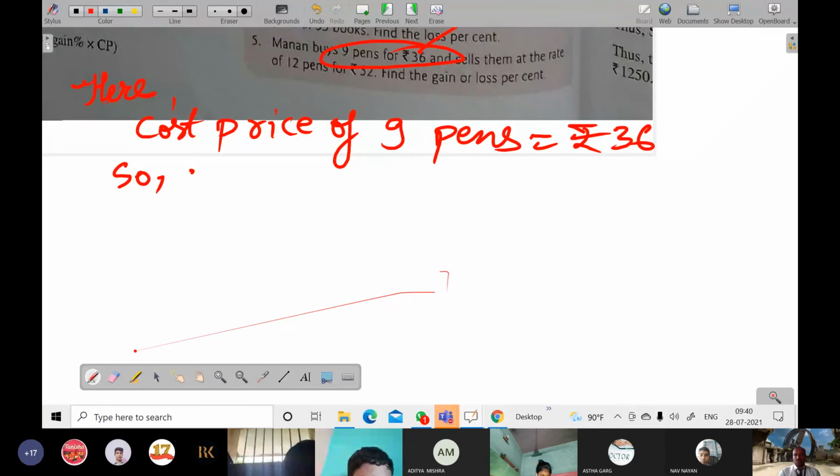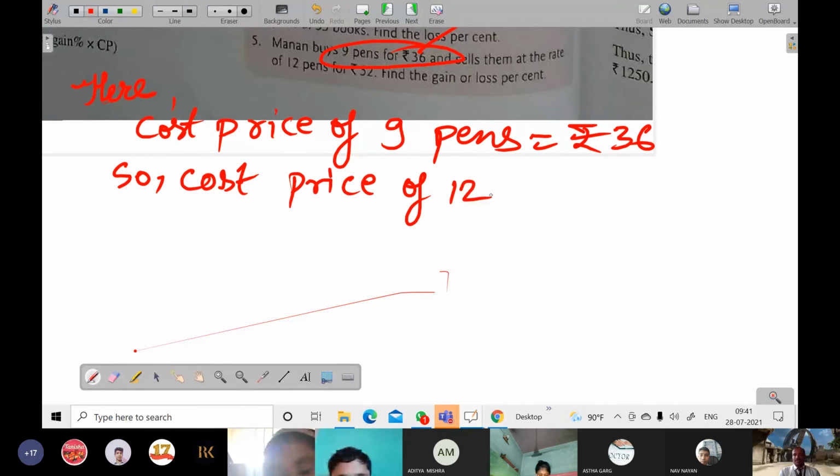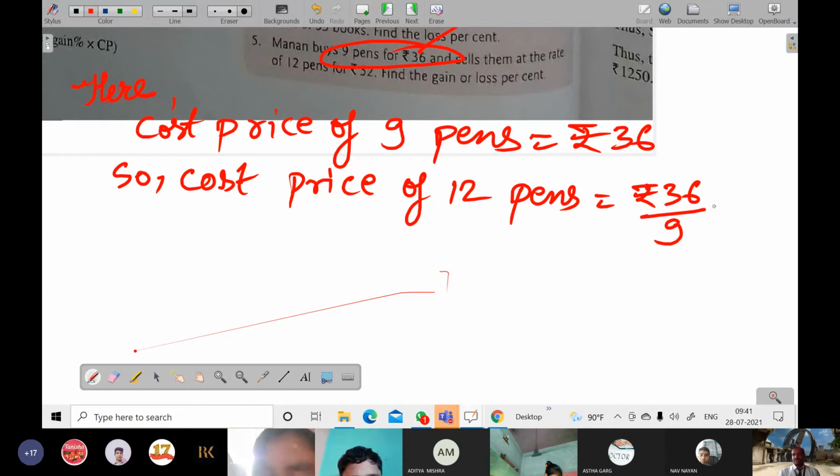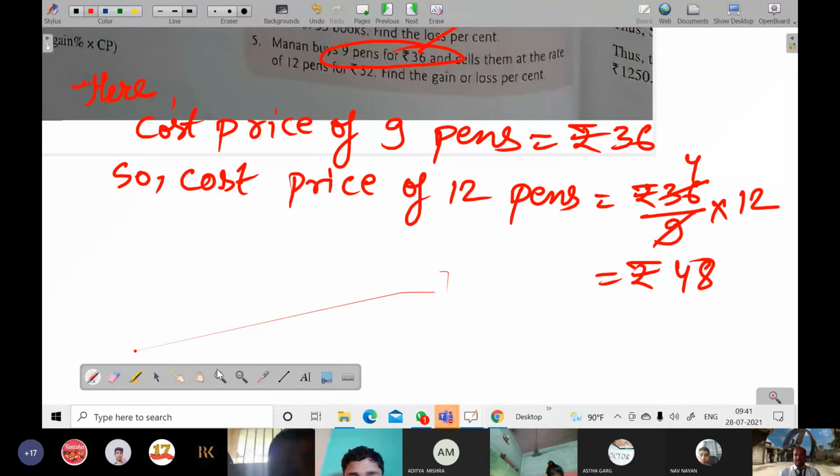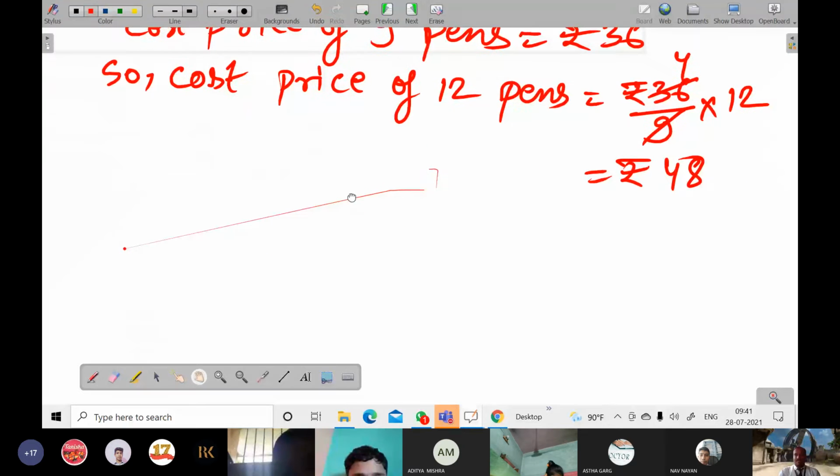So cost price of 12 pens is equal to rupees 36 by 9 into 12, which is equal to rupees 48.